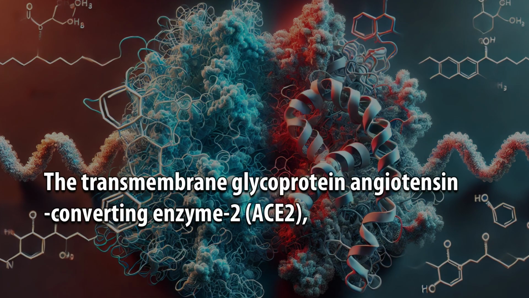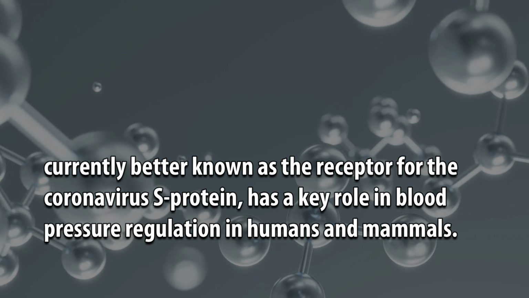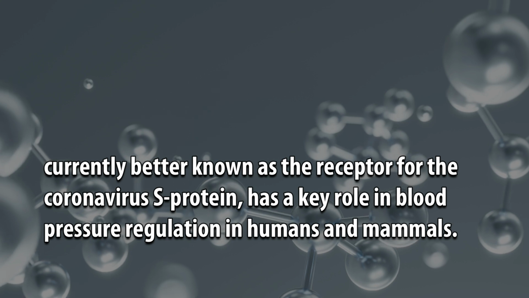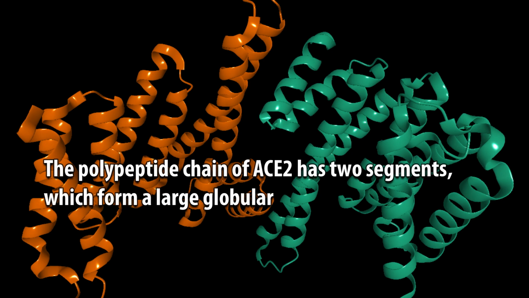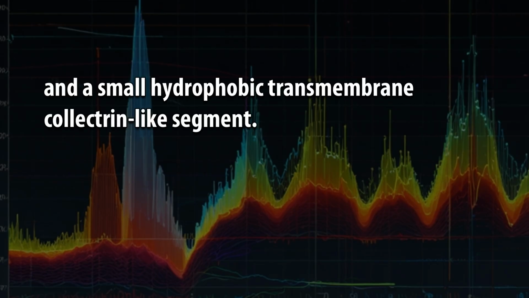The transmembrane glycoprotein angiotensin converting enzyme 2, ACE2, currently better known as the receptor for the coronavirus S protein, has a key role in blood pressure regulation in humans and mammals. The polypeptide chain of ACE2 has two segments, which form a large globular hydrophilic domain with carboxypeptidase catalytic activity, and a small hydrophobic transmembrane collectrin-like segment.